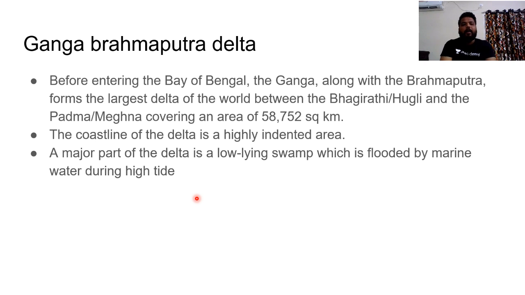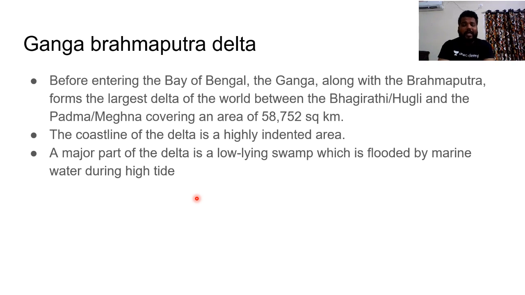When the Brahmaputra river meets the Padma and Meghna river, before entering the Bay of Bengal, the Ganga and Brahmaputra rivers have created the world's largest delta. So what is a delta? It is one of the depositional landforms made by the river in its later stages. A river generally has three stages. I'll be discussing the different landforms associated with the river in later sections. But here you have to understand about delta.